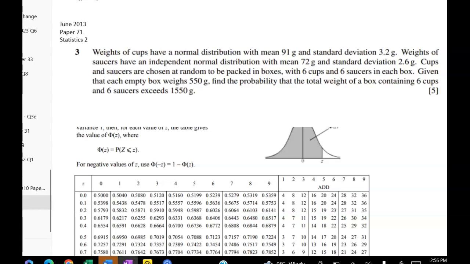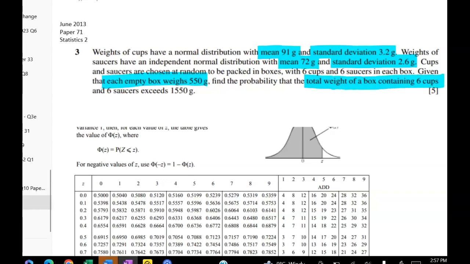So we've got the weights of cups have a normal distribution with a mean of 91 grams and a standard deviation of 3.2 grams. The weights of saucers have an independent normal distribution with a mean of 72 grams and a standard deviation of 2.6 grams. Cups and saucers are picked at random to be put into boxes. There are 6 cups and 6 saucers in each box, and the empty box weighs 550 grams. So what we've got to do is build the distribution of weight in a box, because we have to figure out the probability that the total weight of a box of cups and saucers will exceed 1,550 grams.